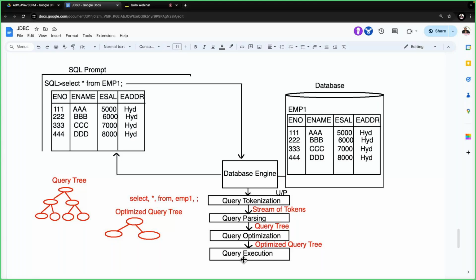Anyway, this is only from a knowledge point of view. The concept is given for your understanding purpose, otherwise it is not required. Again, I will talk about it after covering some concepts in JDBC. Definitely in the future we are going to have a question like statement and prepared statement.